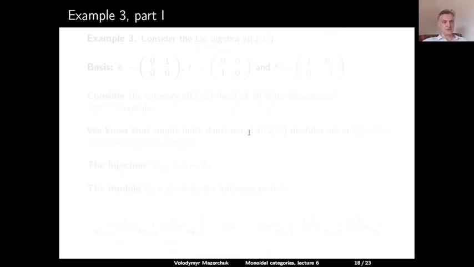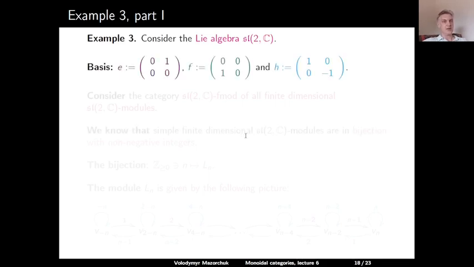And here is example 3, a more complicated example of finite-dimensional sl2 modules. So consider the Lie algebra sl2. It's a three-dimensional Lie algebra with a natural basis given by the element E, which is the upper triangular matrix, the element F, which is a lower triangular matrix, with non-zero entries equal to 1. And then we have the diagonal matrix H, which has 1 and minus 1 on the diagonal.